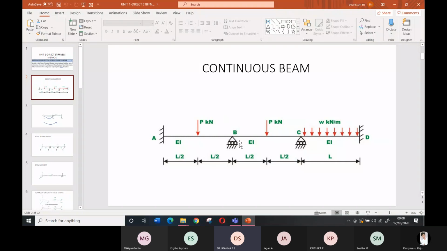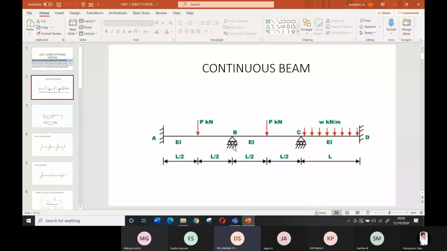When the bus is going, it exerts a horizontal force. That force makes the roller support displace a little bit. You can't see it with the naked eye, but a small displacement is definitely there. So this type of support we use in bridges, and simply supported is a hinge support. Another type of hinge support we will be using in buildings.